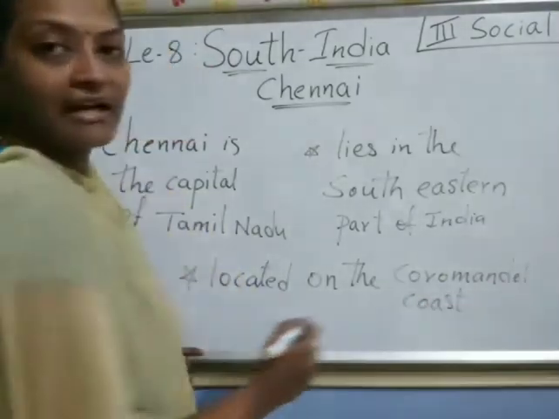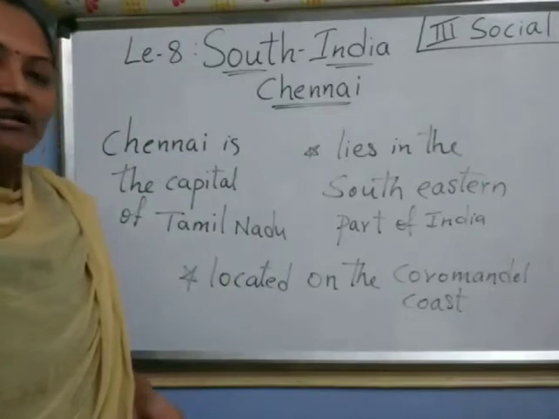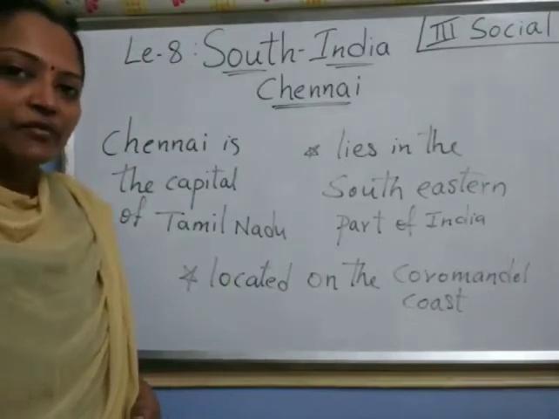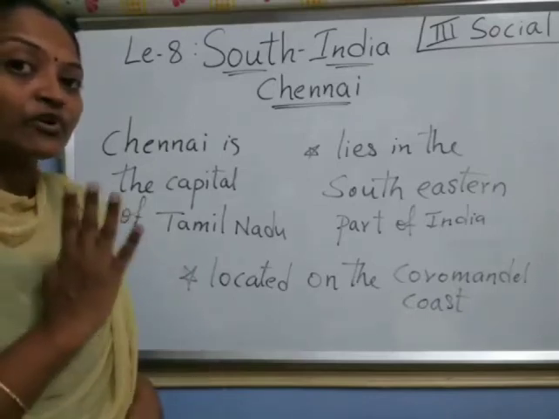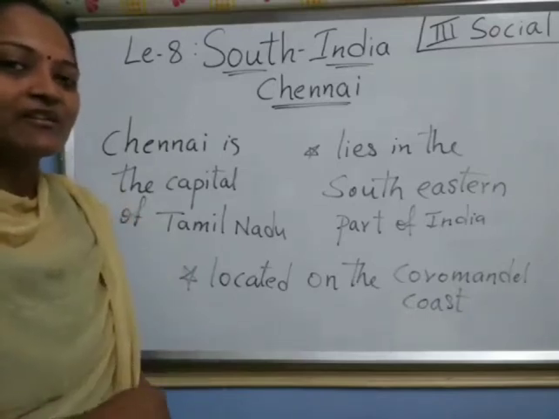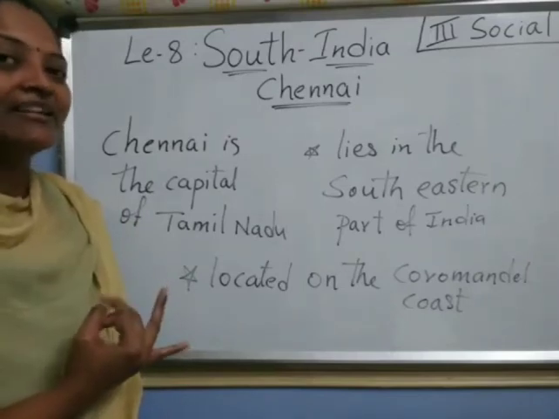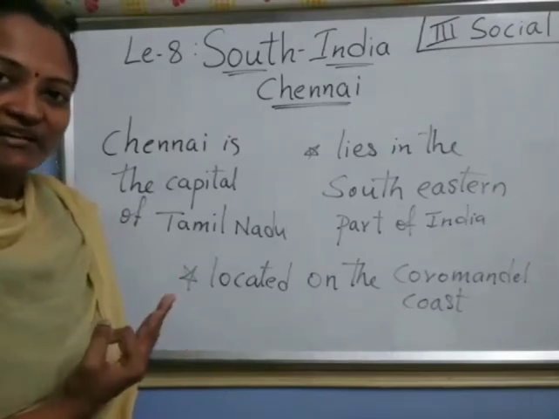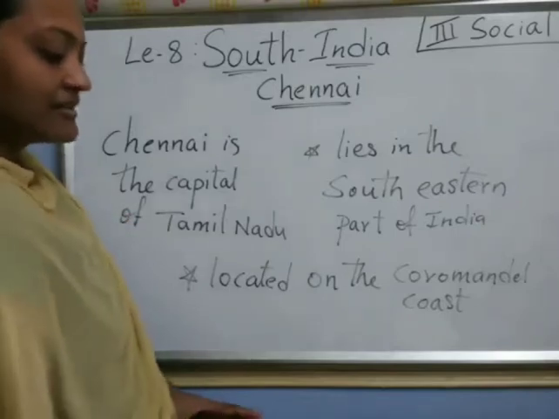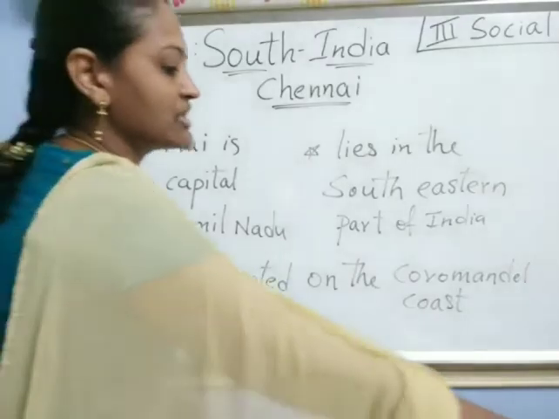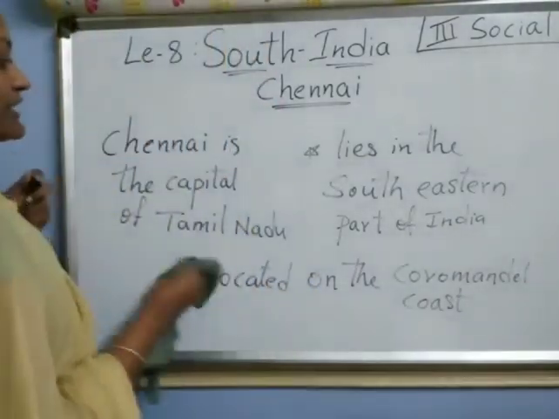Understood? Now children, in every class about important cities, we are going to learn mainly four topics. What are those? One is climate, and another is historical importance, then major tourist attractions and living condition. Here also, Chennai has four important topics.